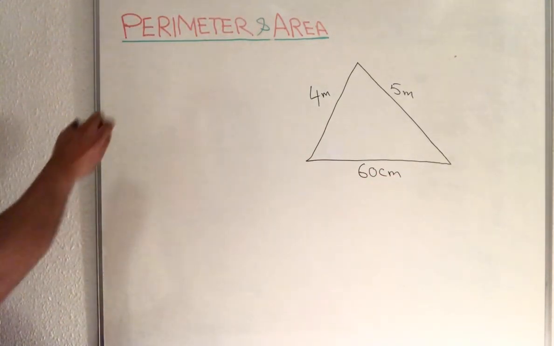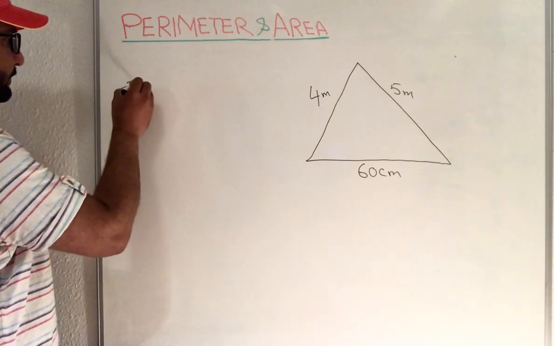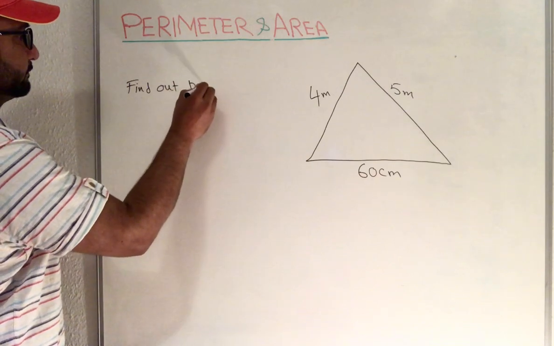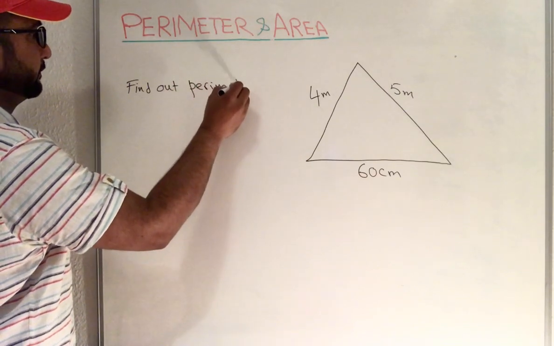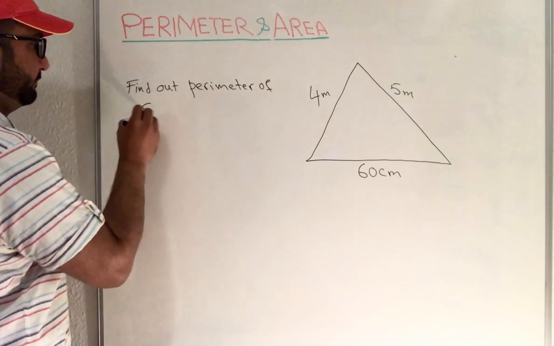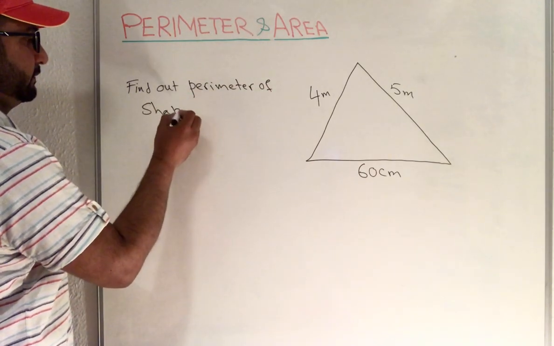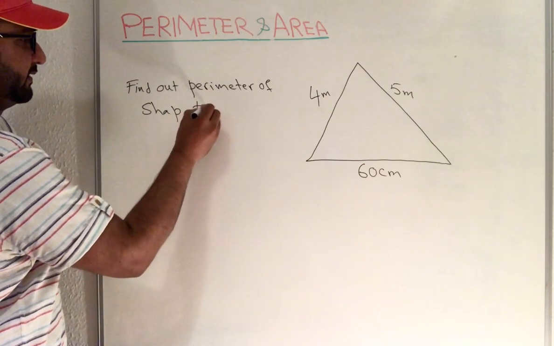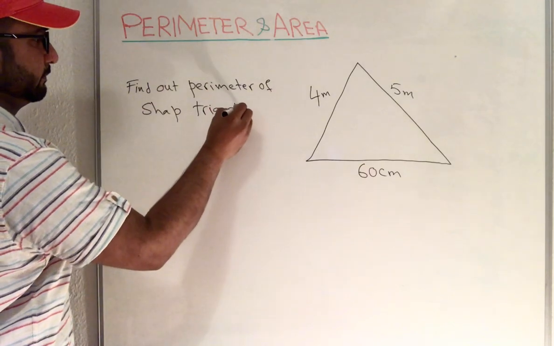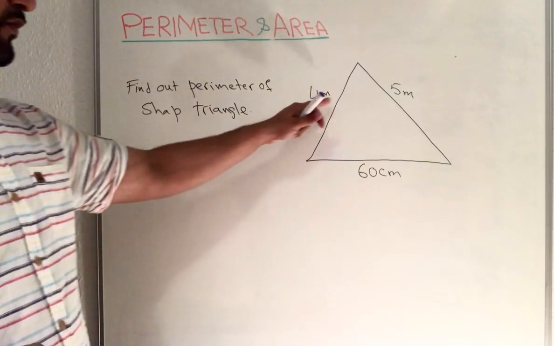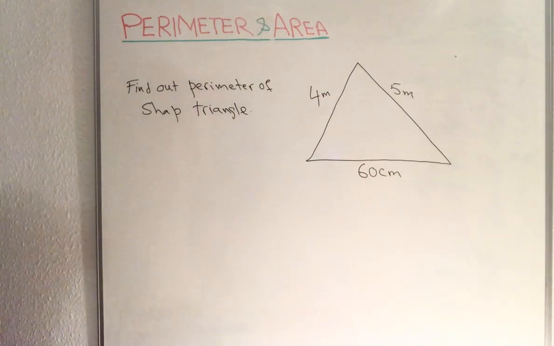They are asking, can you find the perimeter of a shape? There could be different shapes; say it is a triangle. But now you can see we have two sides in meters and one in centimeters.